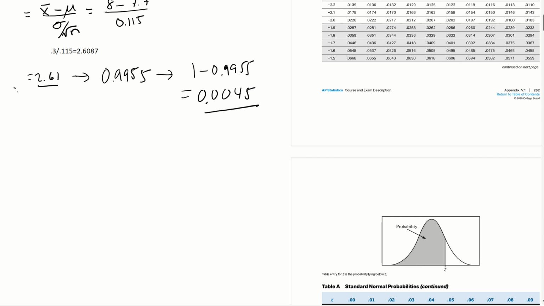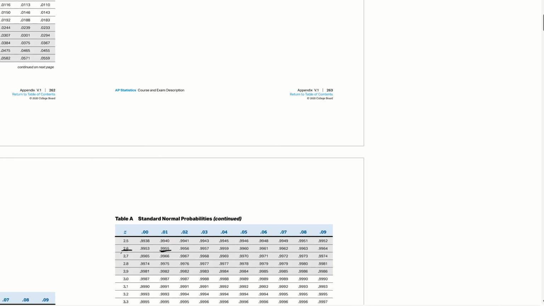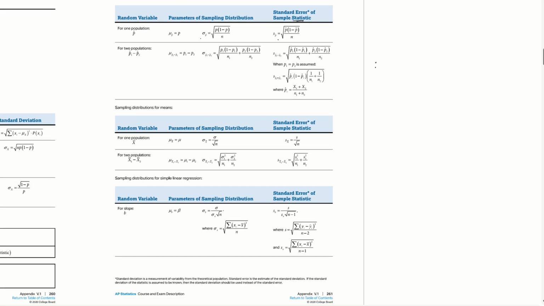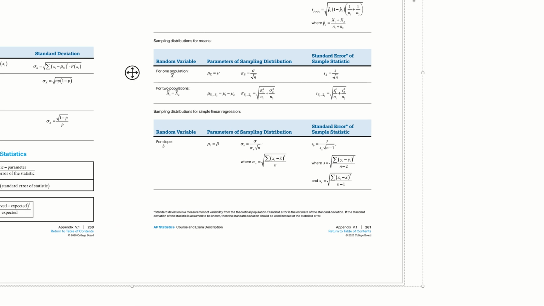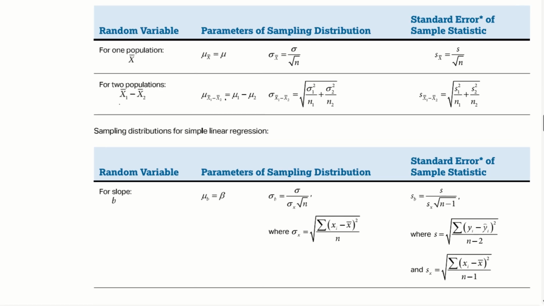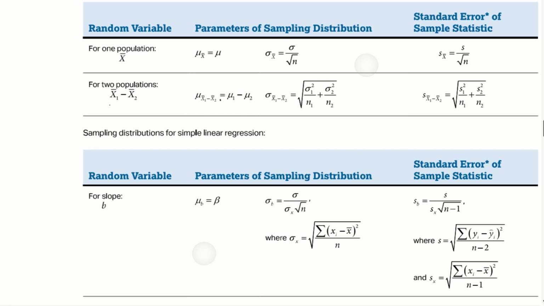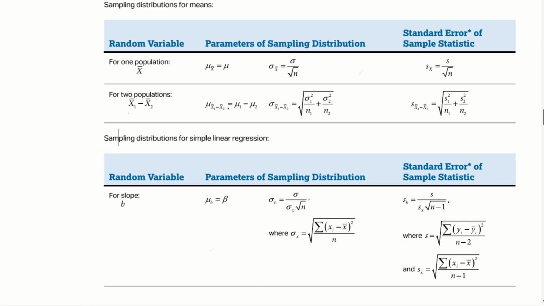All right, so let's check on our formula sheet. So we have a difference of 2 means, x bar 1 minus x bar 2. So we're looking for, there it is, 2 populations, x bar 1 minus x bar 2, and this is your mean and your standard deviation right there. So we're going to use those 2 formulas, all right?